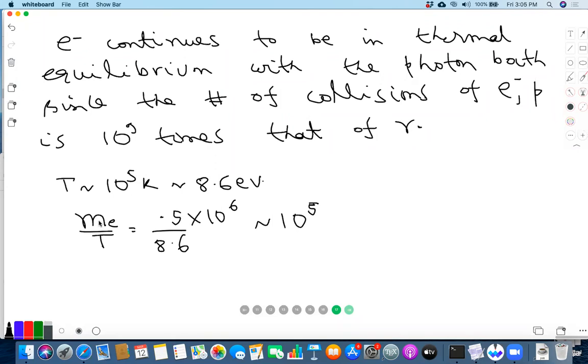Even after this, say at an order of magnitude lower temperature, 10 to the 4 Kelvin, it doesn't help. We'll see that decoupling happens at 10 to the 3 Kelvin. I'm hypothesizing that a photon present at 10 to the 4 Kelvin is not in equilibrium, yet is still undergoing collisions of order 10 to the 4.